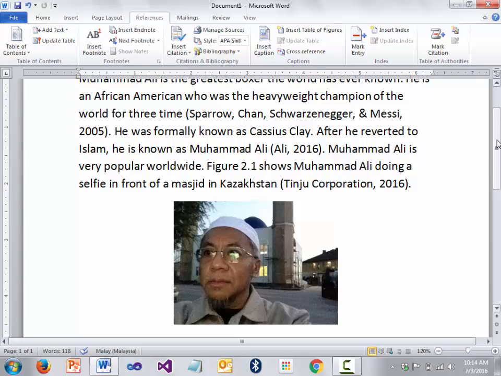If there's nothing saying, you can cite here. Figure 2.1 shows he is in Kazakhstan. So just cite it here, meaning that we know that this particular image is taken from a particular website.